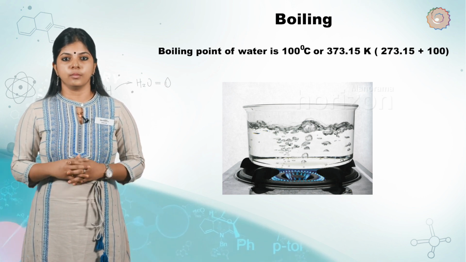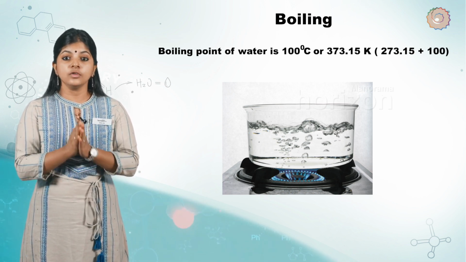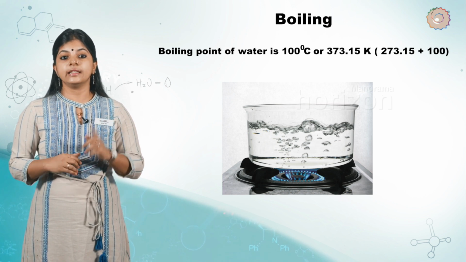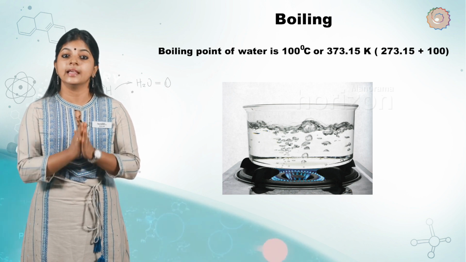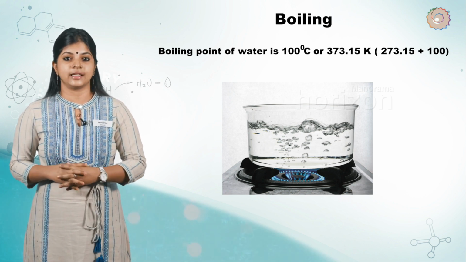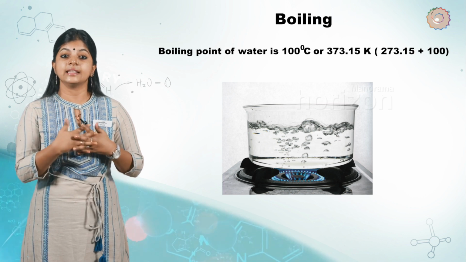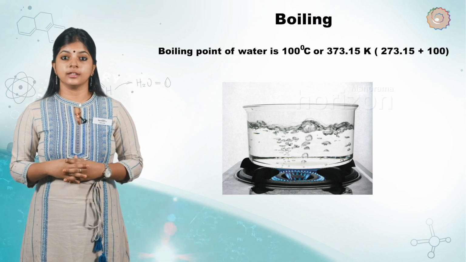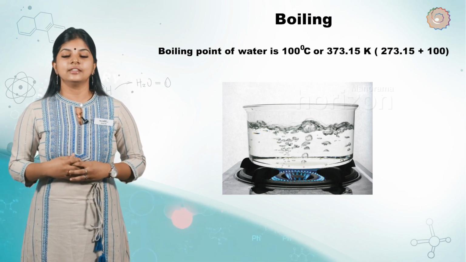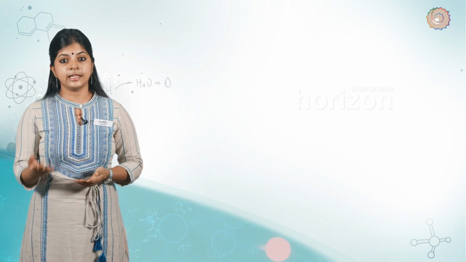Boiling is a bulk phenomenon. When a liquid boils, the bulk of the liquid changes into vapor, and the amount of heat energy required to change 1 kilogram of a liquid into gas at atmospheric pressure at its boiling point is called the latent heat of vaporization. And the temperature at which a liquid starts boiling at its atmospheric pressure is known as its boiling point. And the boiling point of water is 100 degrees Celsius or 373.15 Kelvin.